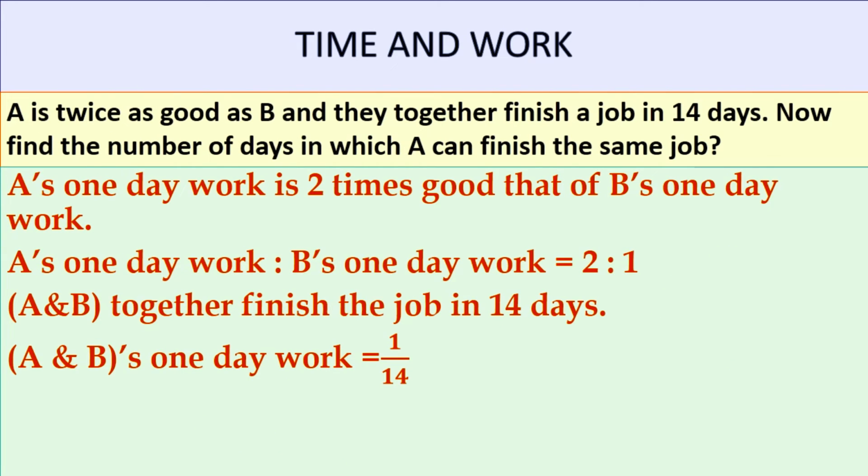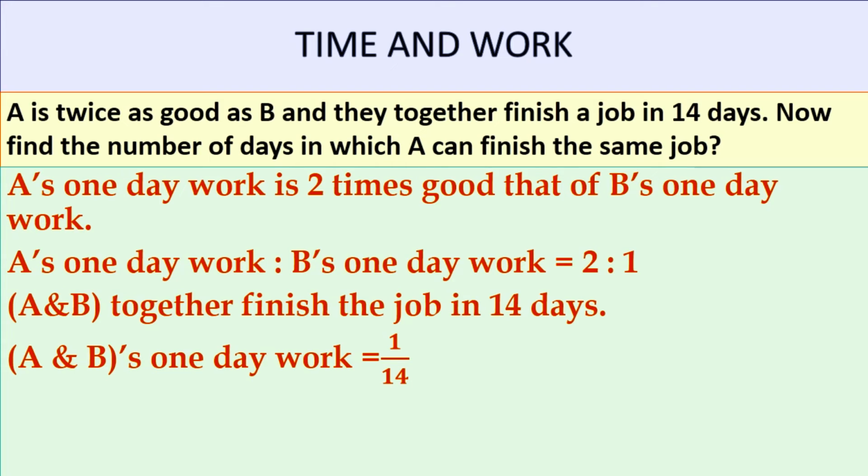A is twice as good as B and they together finish a job in 14 days. Now find the number of days in which A can finish the same job. A's 1-day work is 2 times that of B's 1-day work. So A's 1-day work is to B's 1-day work is 2:1. Here A and B together finish the job in 14 days.